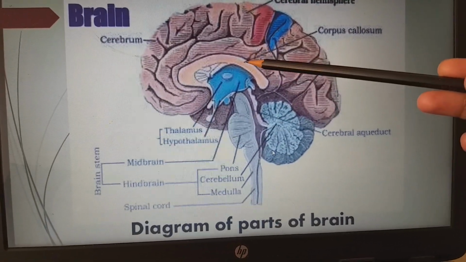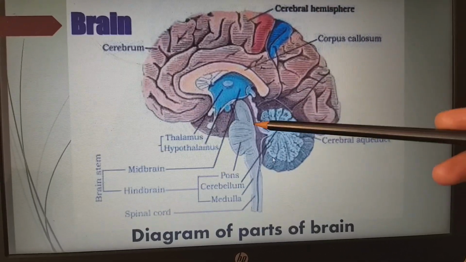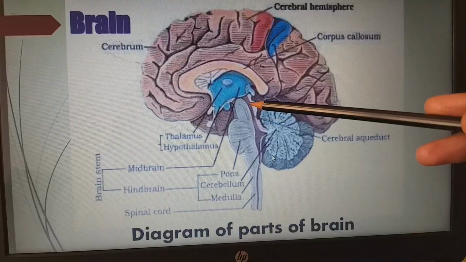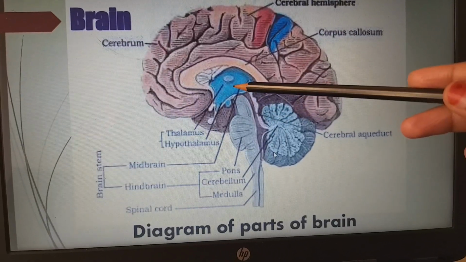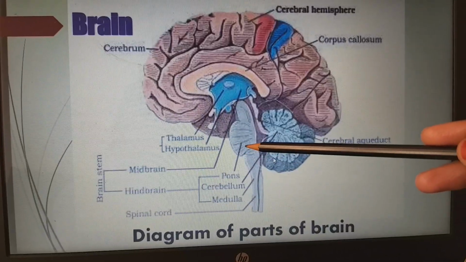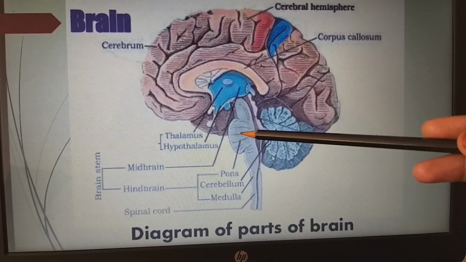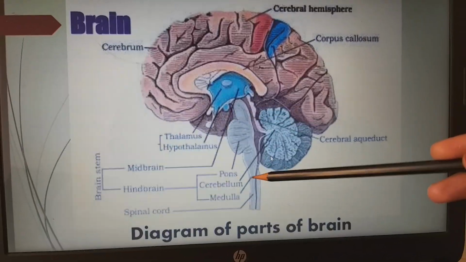This is the corpus callosum, which connects both the cerebral hemispheres. And this is the cerebral aqueduct. Aqueduct means passage. What we can see here are the ventricles. We have the pons, whose meaning is bridge, which acts as a bridge between the midbrain and medulla oblongata.